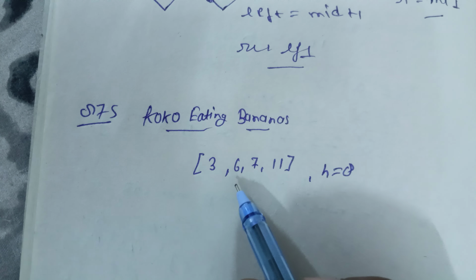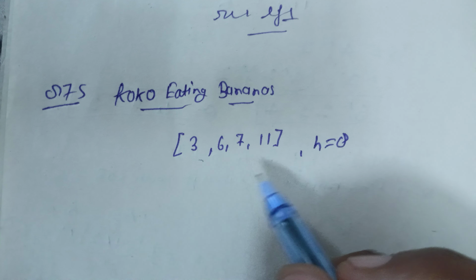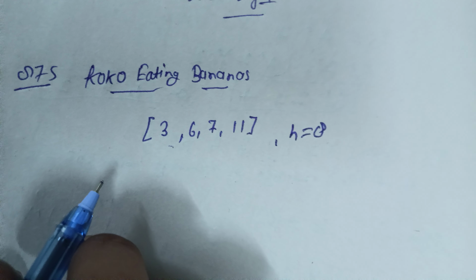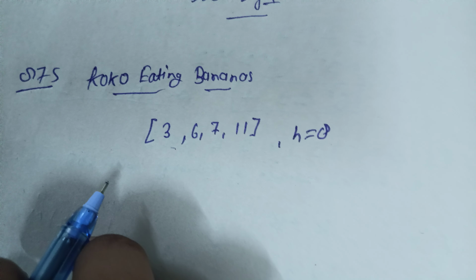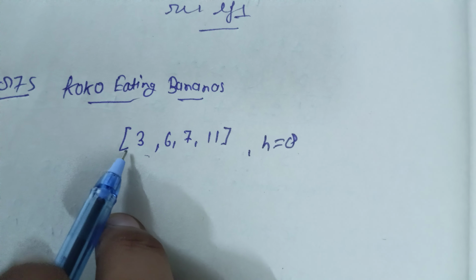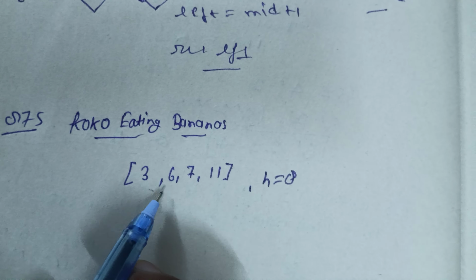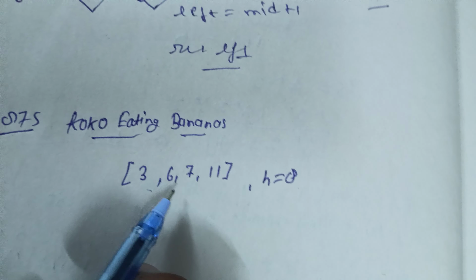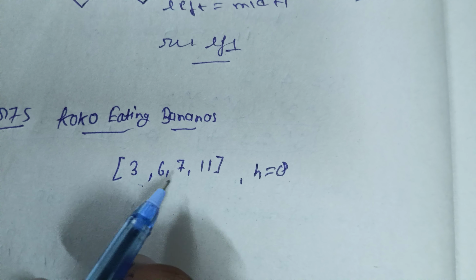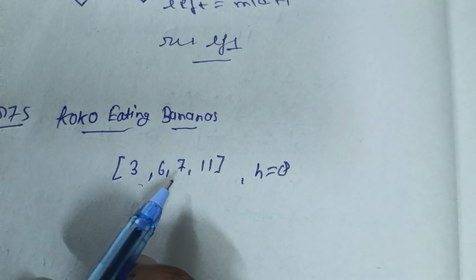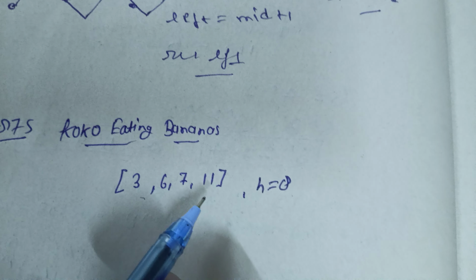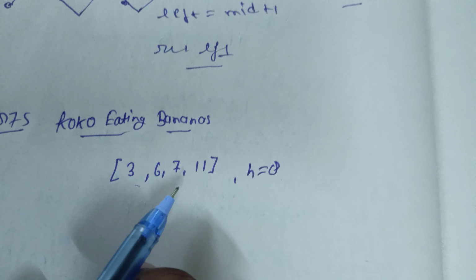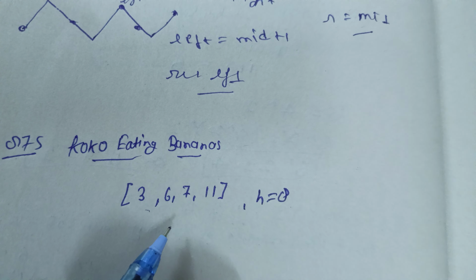Koko Eats Bananas. Here we are given an array and h, which is the time when the guard returns. These are some boxes where bananas are stored. In the first box there are 3 bananas, in the second box 6 bananas, in the third box 7 bananas, and in the fourth box 11 bananas. There is a Koko, who I think is a monkey, and they